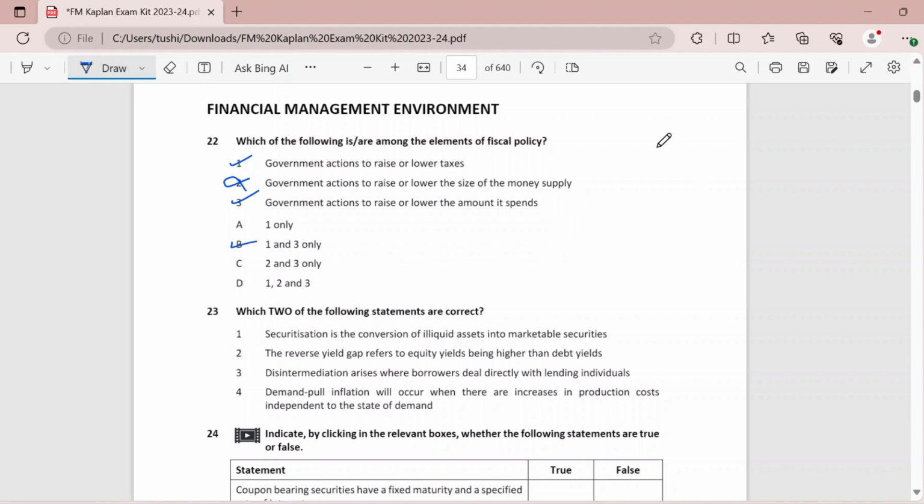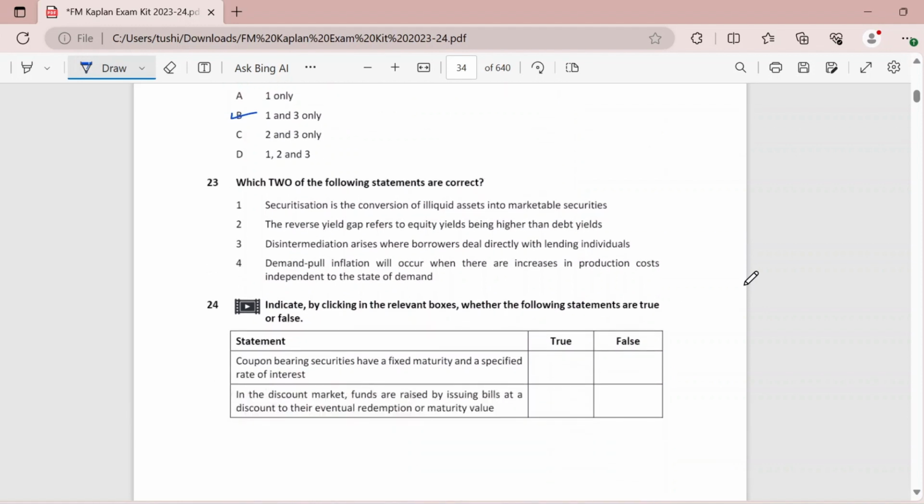Moving on, which two of the following statements are correct? Securitization is the conversion of illiquid assets into marketable securities. Yes, this is the definition of securitization. Reverse yield gap refers to equity yields being higher than debt yields. So this is wrong because actually the reverse yield gap is where the yield on your debt is greater than the yield that you get on your equities.